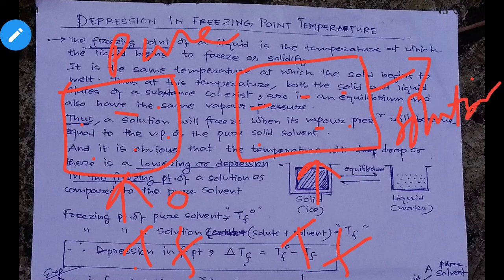What we see is that as soon as we add solute molecules to the pure solvent, the freezing point temperature decreases. That means TF is smaller than TF naught.